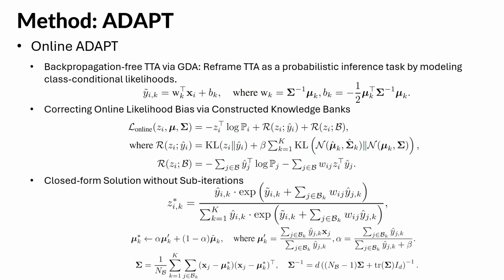Specifically, in the online setting, a standard GDA classifier suffers from severe likelihood bias due to limited samples and overconfident early predictions. To solve this, we introduce a regularized objective that corrects this bias using both the CLIP prior and our knowledge bank. By minimizing this objective, we successfully derive a new closed-form solution for efficient updates.